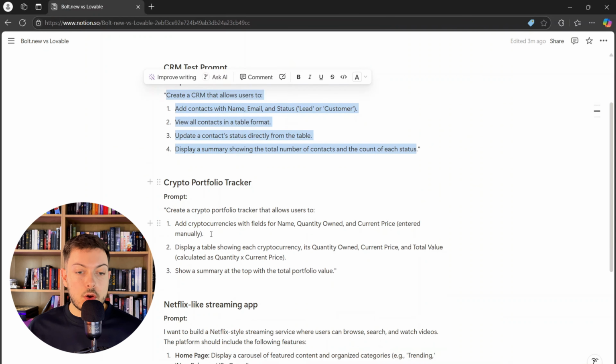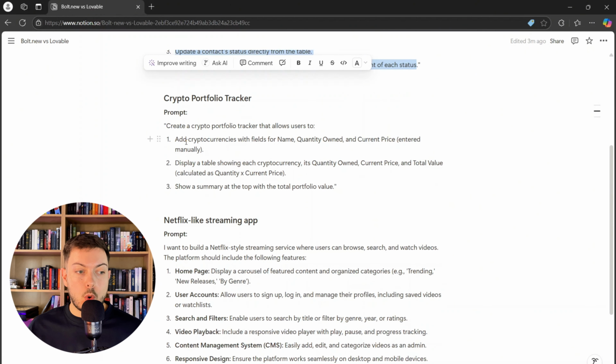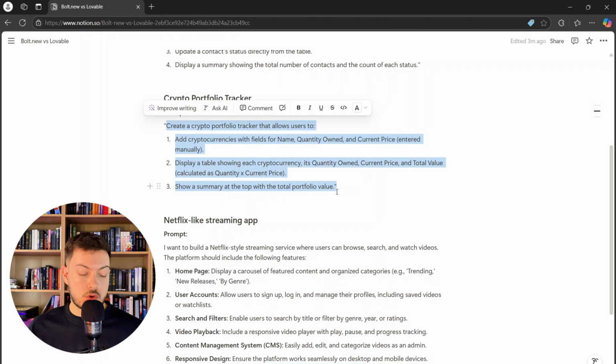Alrighty, so we are now going to try our second prompt, something with more functionality, I guess, or at least we hope so. This is quite a basic prompt. We're going to do a crypto coin portfolio tracker. So this is going to basically create a crypto portfolio tracker that allows us to add cryptocurrencies with name, quantity owned, the current price, which will be entered manually, and then display a table showing our total holdings, and then finally a summary.